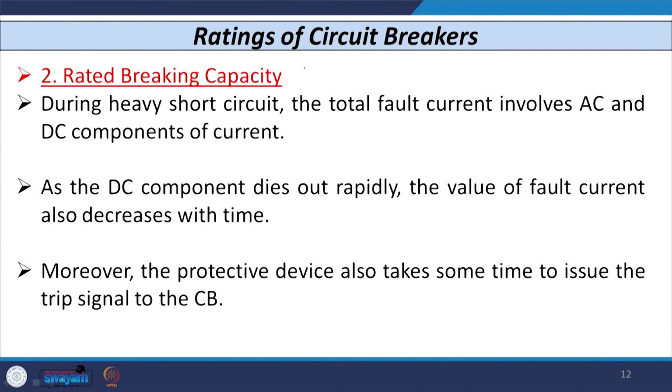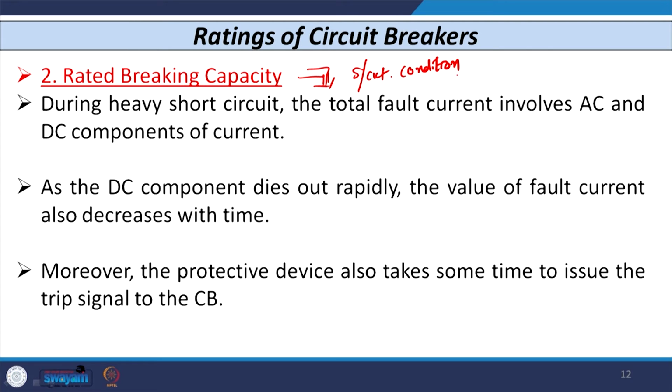Okay. The second point is the breaking capacity, or the rated breaking capacity, of the circuit breaker. This definition again comes into the picture under the short circuit condition. We know that during a heavy short circuit, the total fault current involves the transient component, that is the decaying DC component, as well as the steady state component.